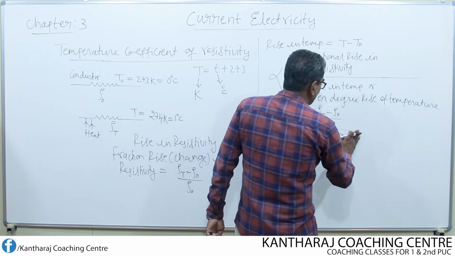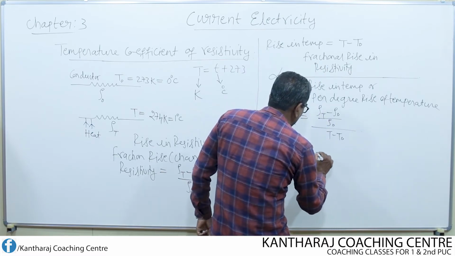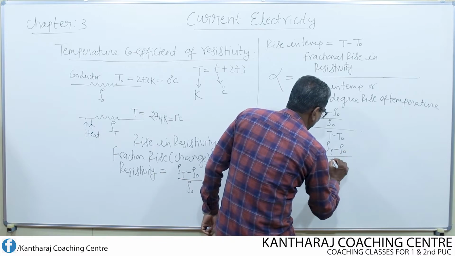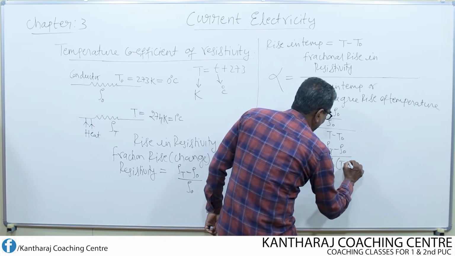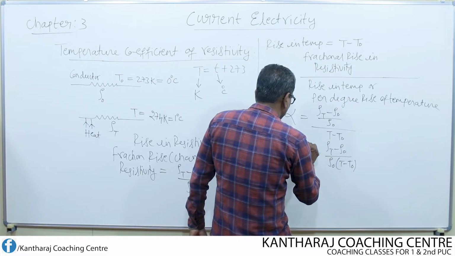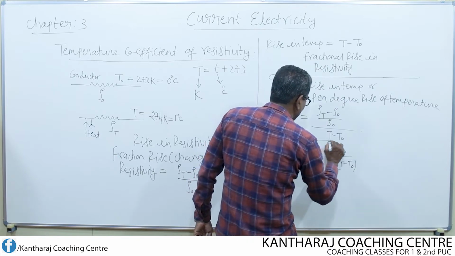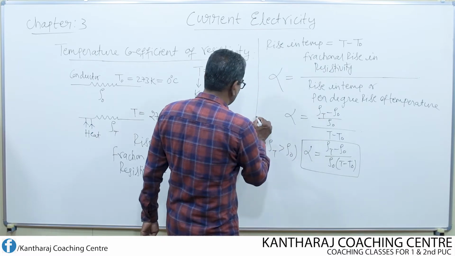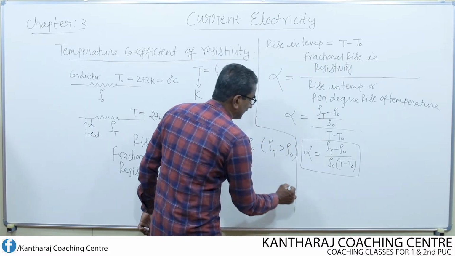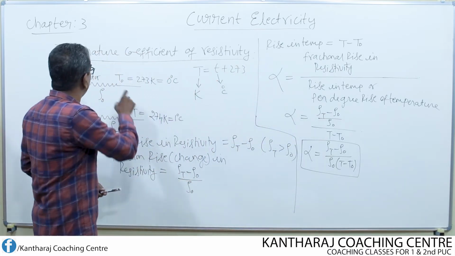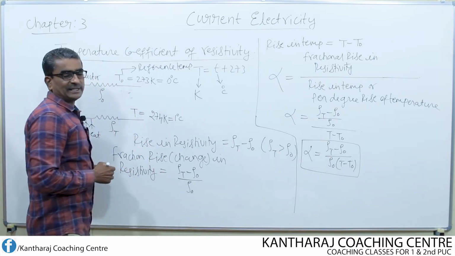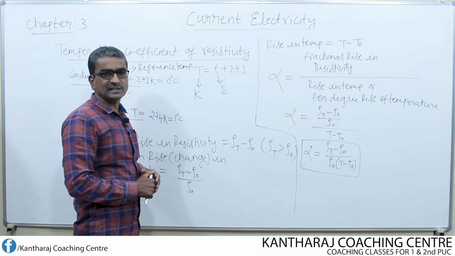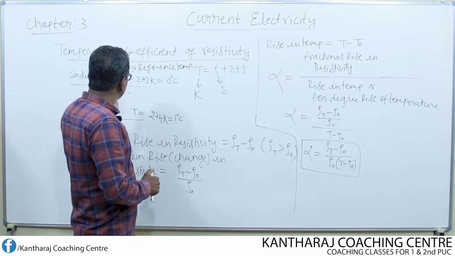So alpha equals rho of T minus rho naught divided by rho naught into T minus T naught. This is the expression for the temperature coefficient of resistivity of the material of a conductor. T naught equal to 273 Kelvin or 0 degree Celsius is usually considered as the reference temperature.